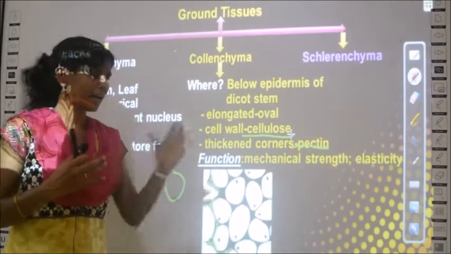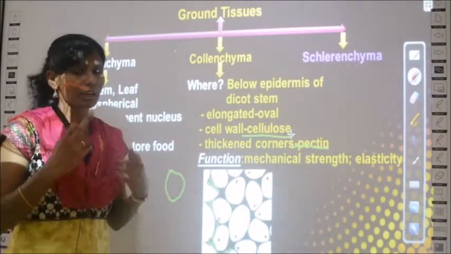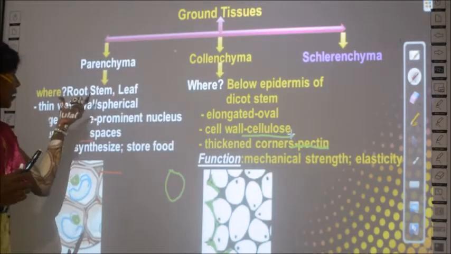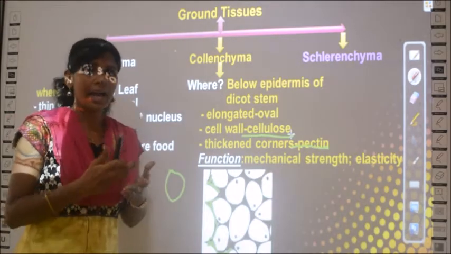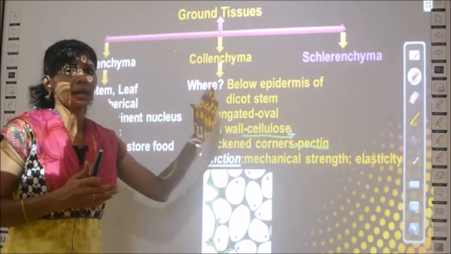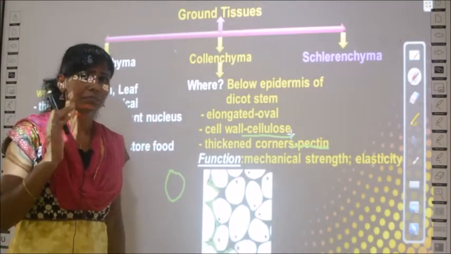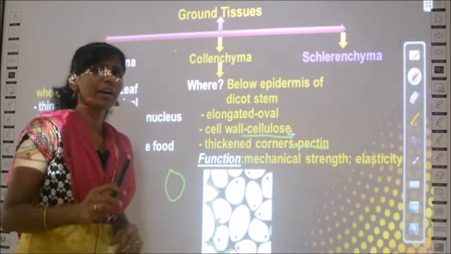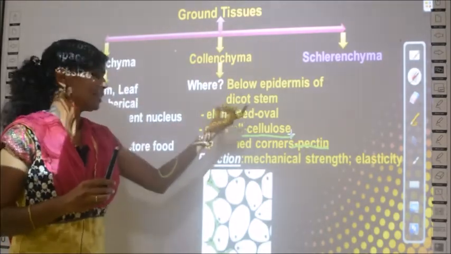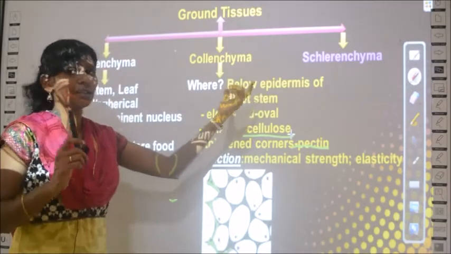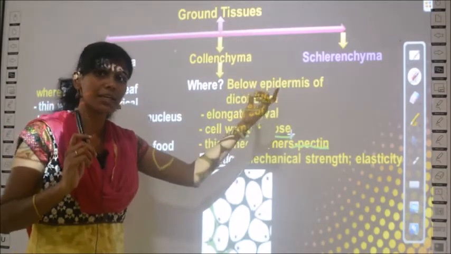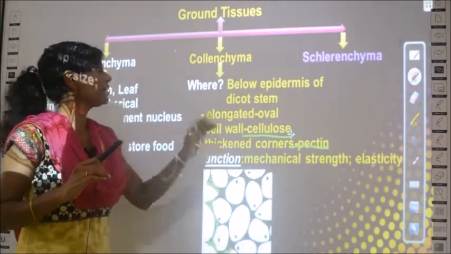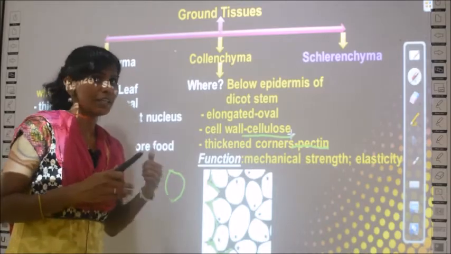Where can you find this type of collenchyma cells? You can find only in the stem. What you have studied here, you can find parenchyma in root, stem and leaves, right? But in the case of collenchyma, just compare and study so that you can differentiate the properties between the two. Whereas collenchyma you can find only in the stem, in dicot stem alone, especially below the epidermis. About epidermis structure we studied in the previous slide, right? So below the epidermis of stem alone you can find this type of collenchyma permanent tissue.